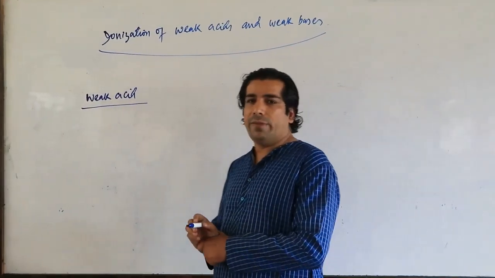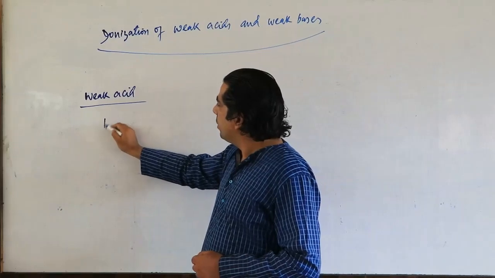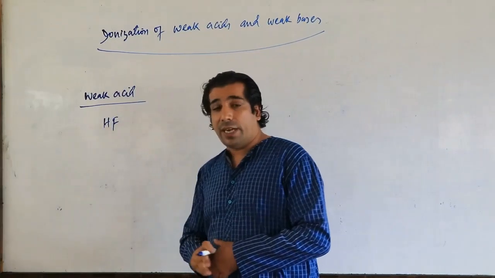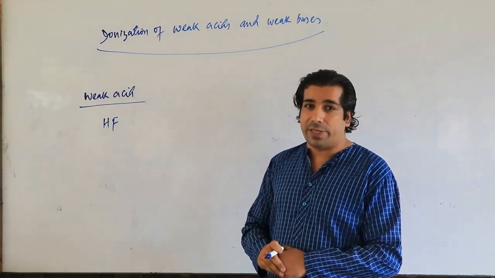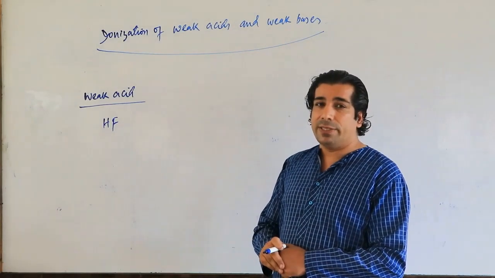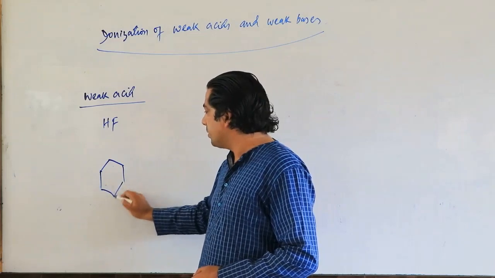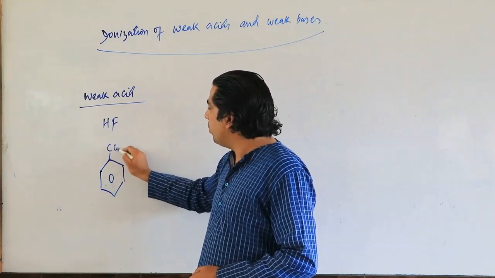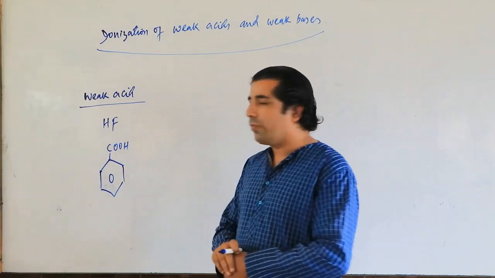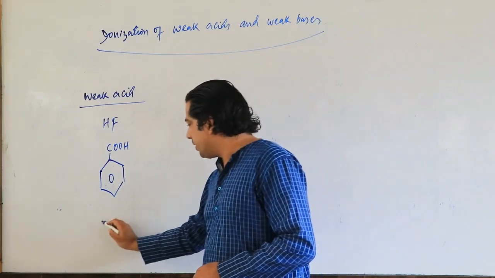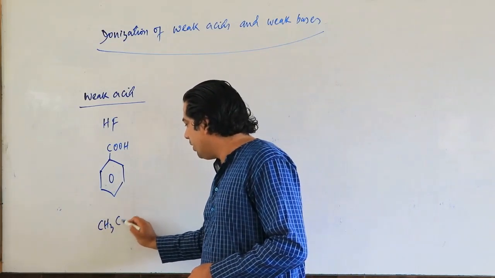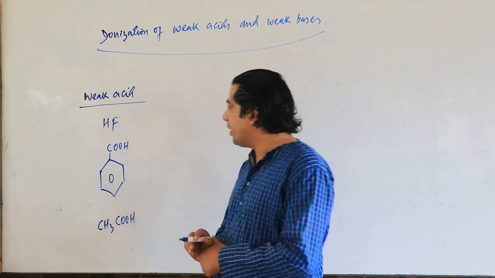HF is a weak acid. Hydrofluoric acid is a weak acid. Remember that. And even benzoic acid, C6H5COOH, is also a weak acid. And even acetic acid, CH3COOH, is also a weak acid.